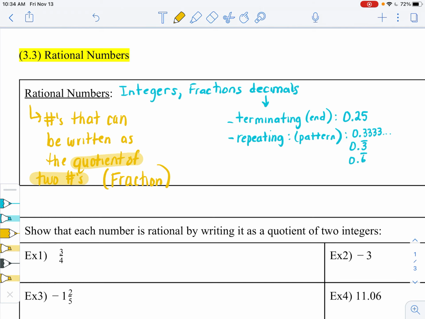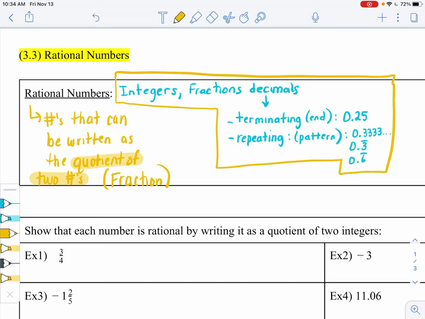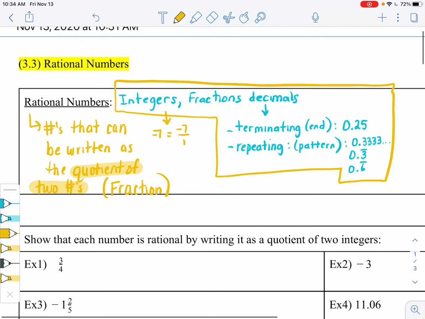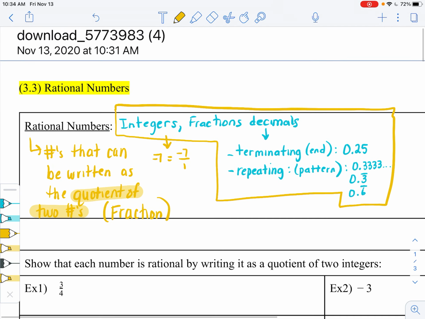So all of these numbers can be written as a fraction. Integers, for example, let's talk about the integer number -7. Integers can be written as a fraction because we can write it as -7/1. That's the quotient of two numbers. This is like -7 divided by 1.